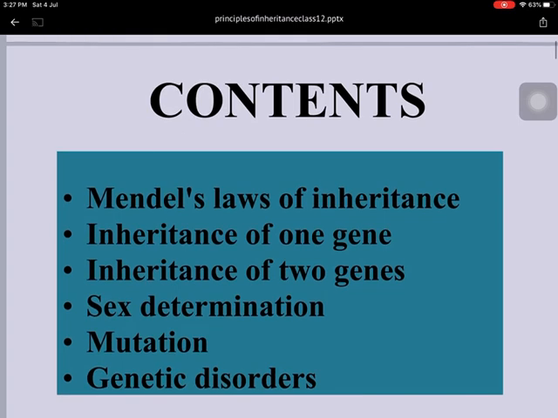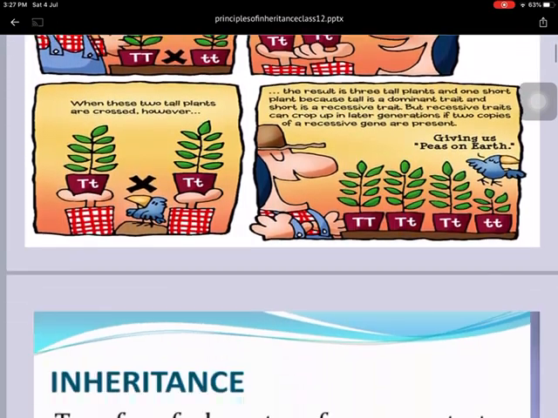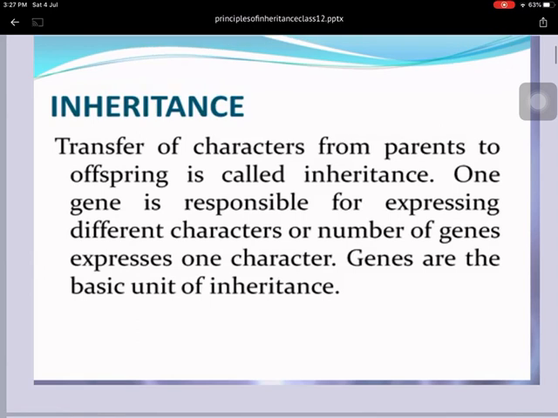What you have to study in this chapter? Mendel's law of inheritance, inheritance of one gene, inheritance of two genes, sex determination, mutation, and genetic disorders. So, try to understand what is inheritance. The transfer of parental character to next generation is called inheritance. In other way, you can say transfer of characters from parent to offspring is called inheritance.